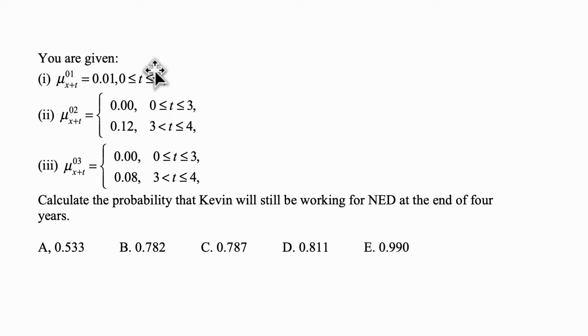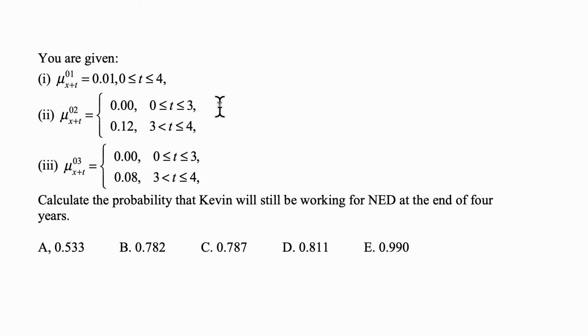You are given also that the force of transition from state 0 to state 1 is 0.01 for any time between 0 and 4. The force of transition from state 0 to state 2 is 0 for the first 3 years. So this transition can't happen for the first 3 years, and then it's 0.12 in the 4th year.